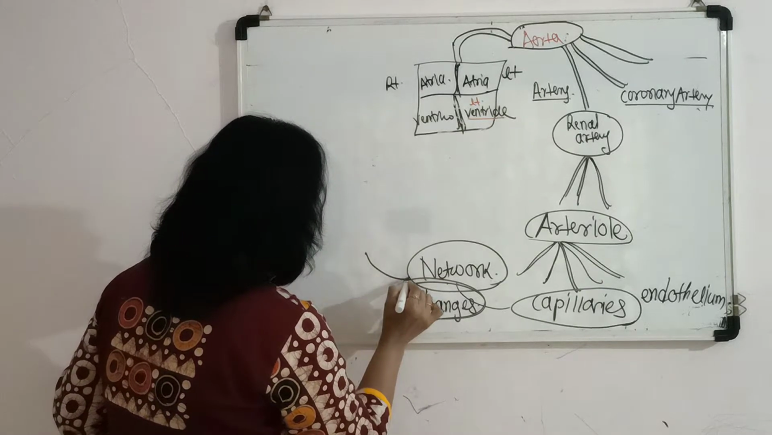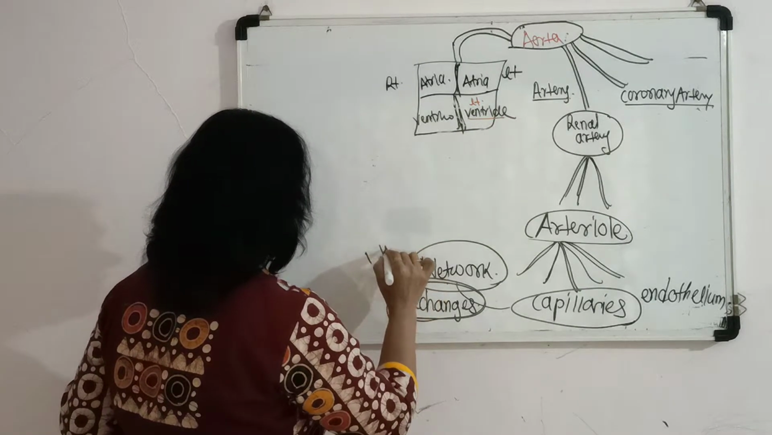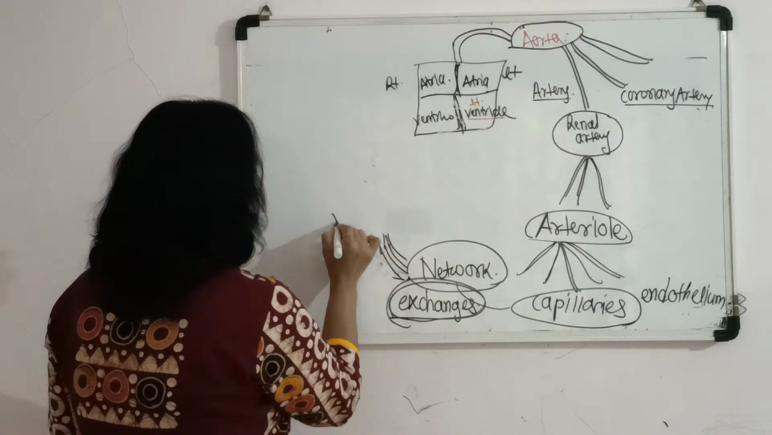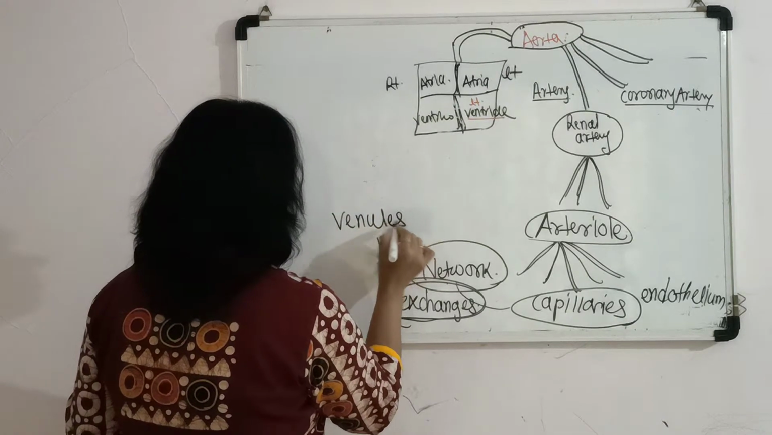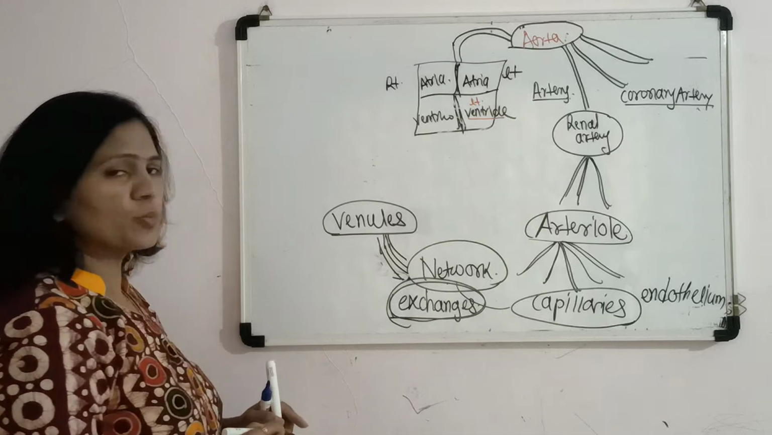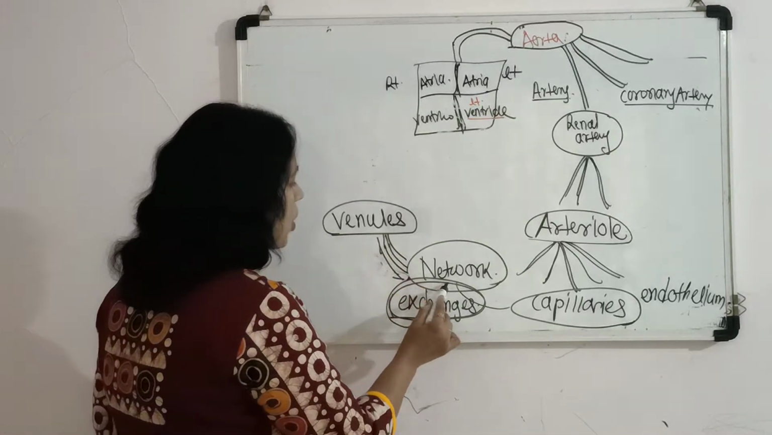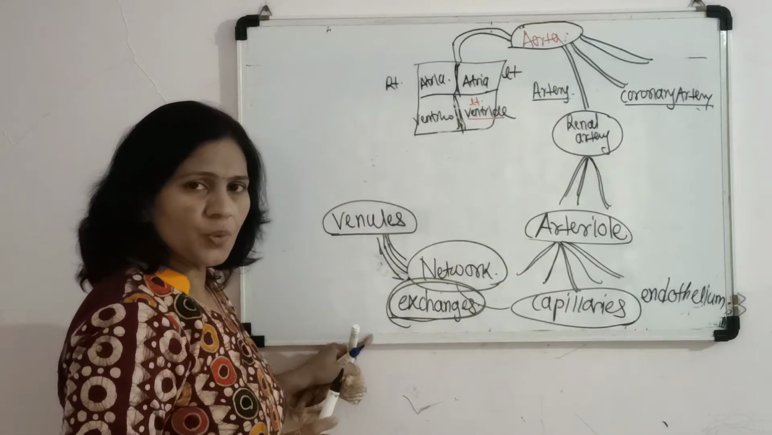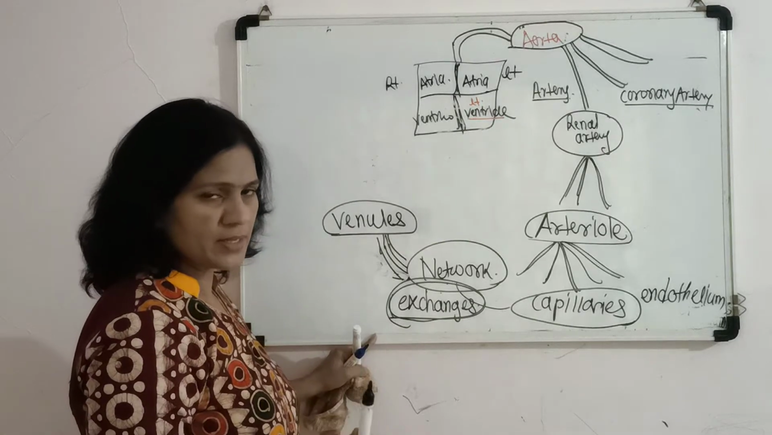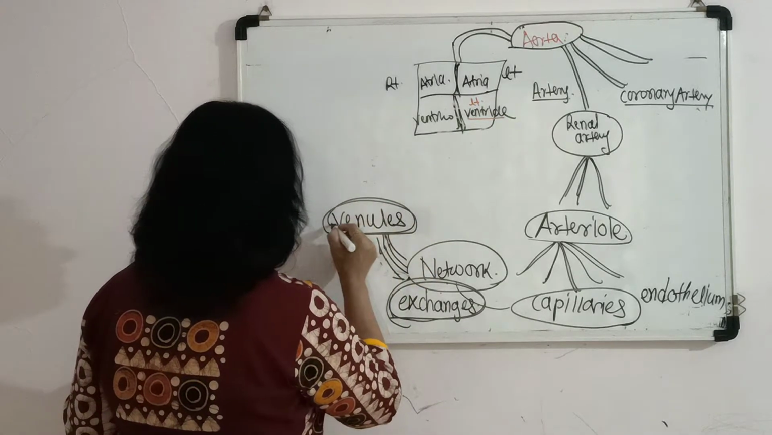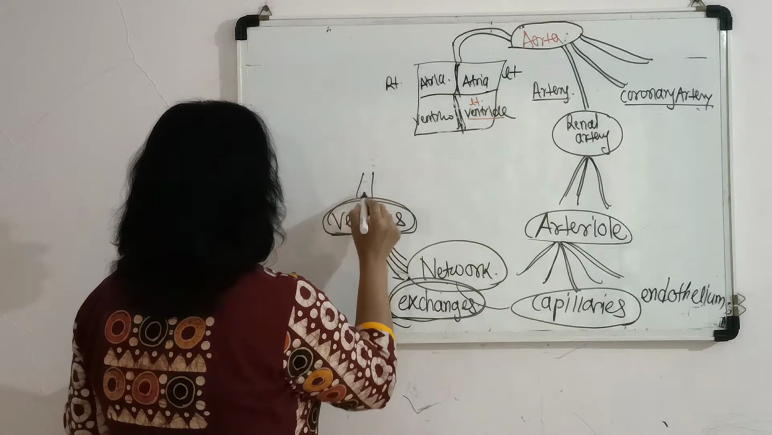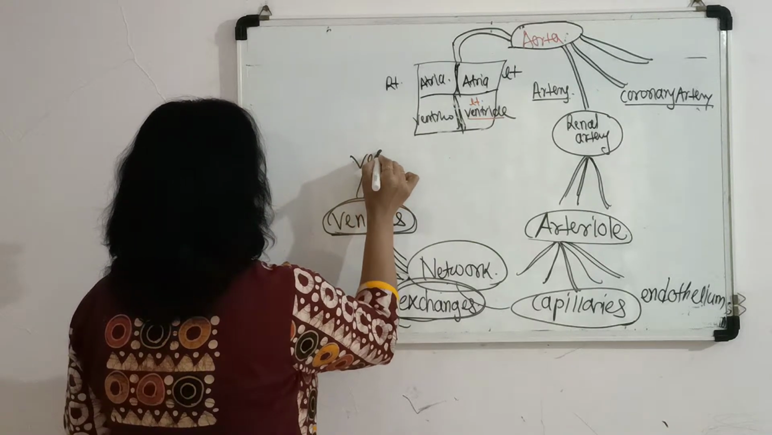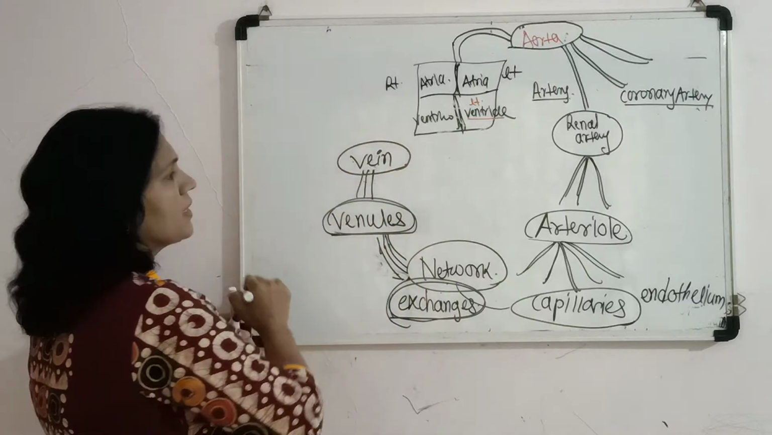Finally, the capillaries unite, like this 1, 2nd, 3rd, 4th. The capillaries unite to form structures called venules. Here the formation of venules takes place, and because of the exchange, the venules may now contain CO2 or metabolic waste also. So these are the venules. Venules again unite, this is the 1, 2nd, 3rd, to form the vein. So this is the structure of the vein.